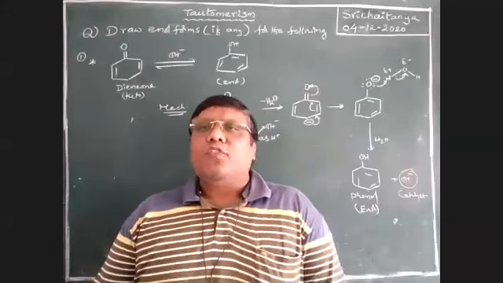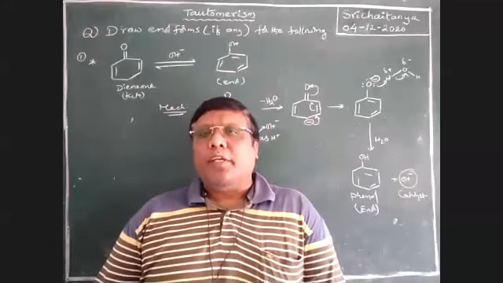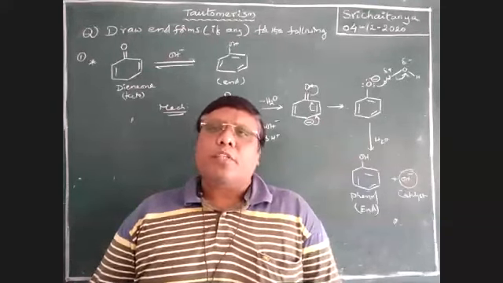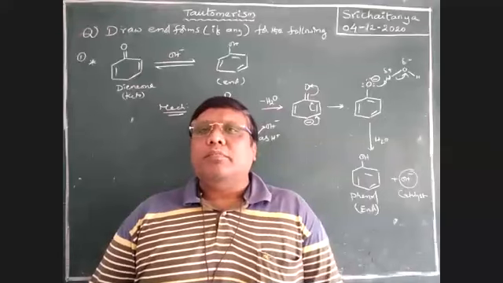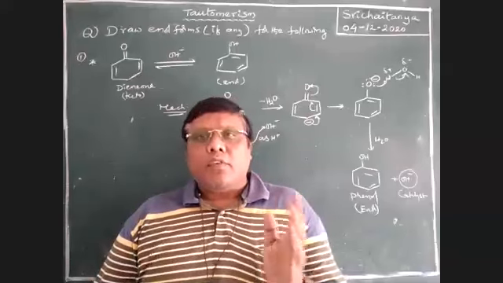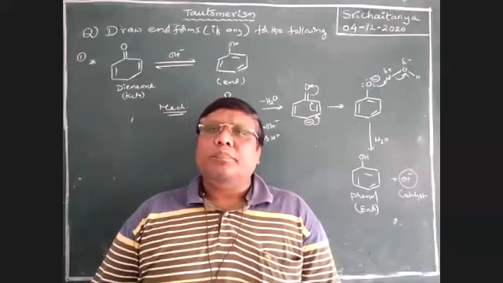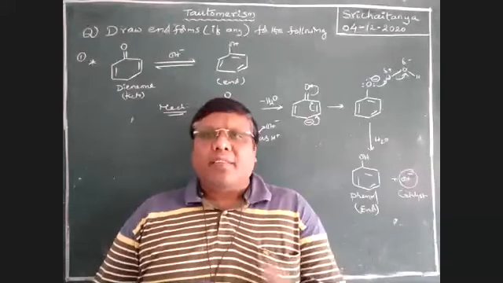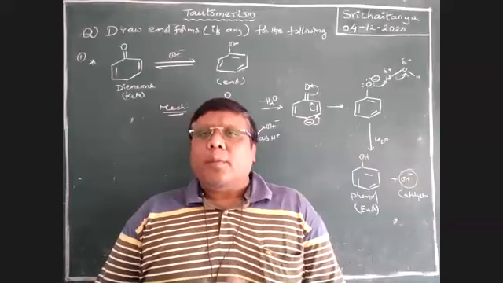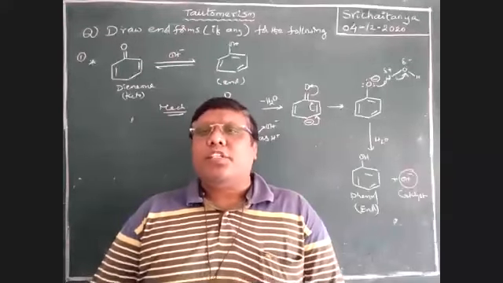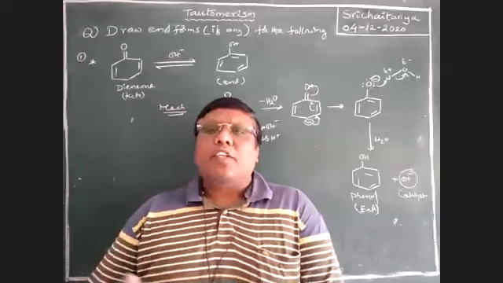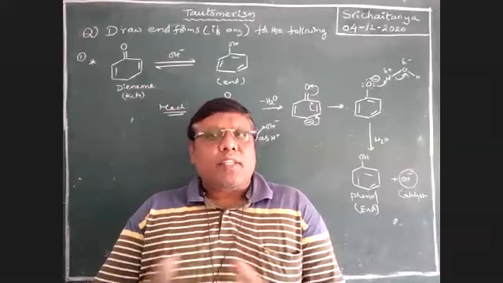In our SDS class, we started tautomerism. Tautomerism is one type of structural isomerism, in particular a type of functional isomerism, because the keto form changes to the enol form. That means one functional group is changed to another functional group, nitro compound, nitroso compound, like that. A number of variations are there. Functional groups are changed and structures are also changed. It is a structural isomerism, and in particular functional isomerism,